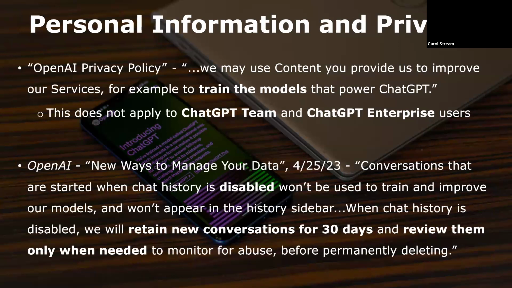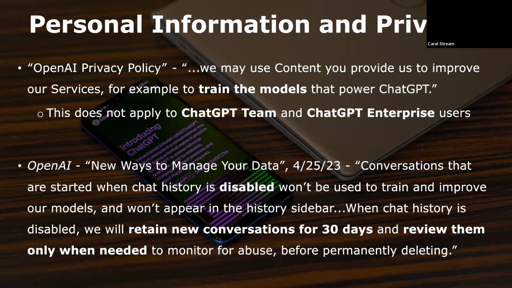On a similar note, the OpenAI privacy policy states that, quote, "we may use content you provide us to improve our services, for example, to train the models that power ChatGPT," end quote. Any information users submit to ChatGPT will become part of the dataset used by the model and can potentially show up in responses to other users' prompts, though this does not apply to paying users of ChatGPT Team and ChatGPT Enterprise.